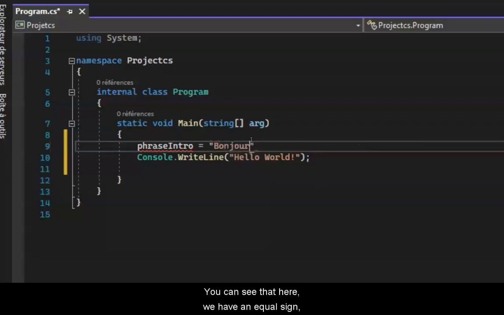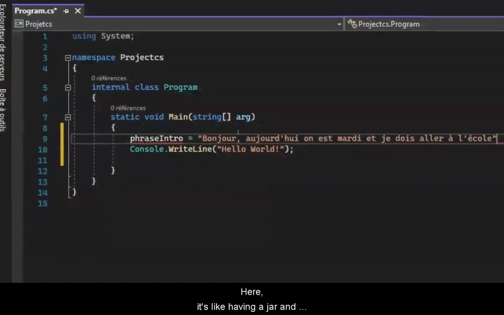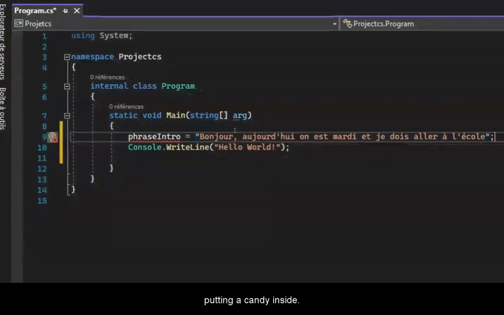You can see that here we have an equal sign. It will allow us to assign a value to a variable and store it in memory. It's not like math, where the equal sign allows us to do an equality test like 2 plus 3 is equal to 5. Here, it's like having a jar and putting a candy inside. This jar will not be equal to a candy. It will still be equal to the jar, but this time it will contain a candy.